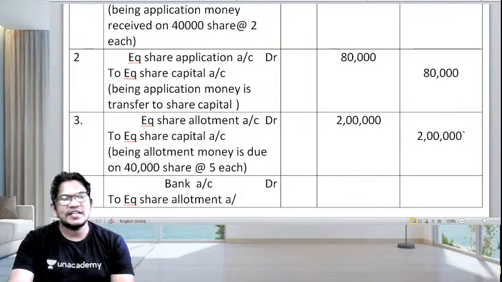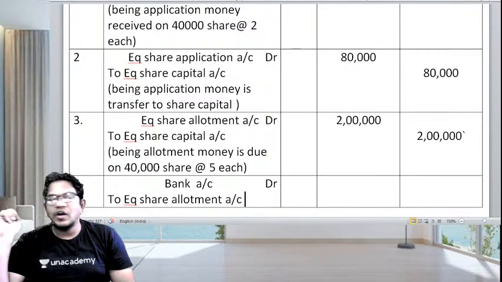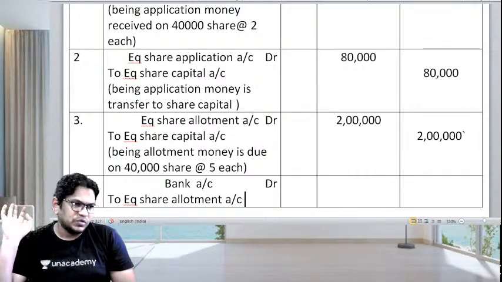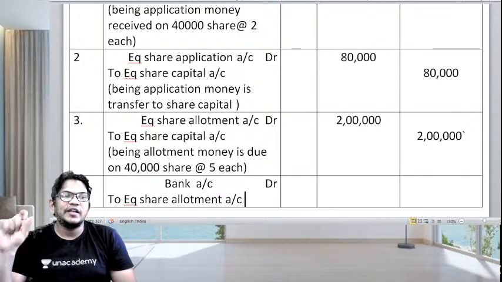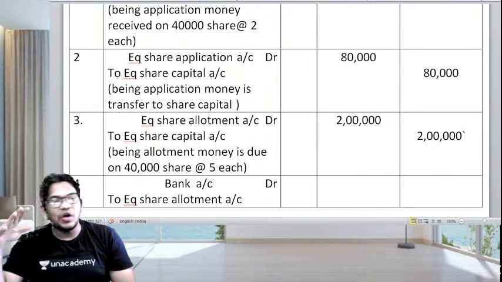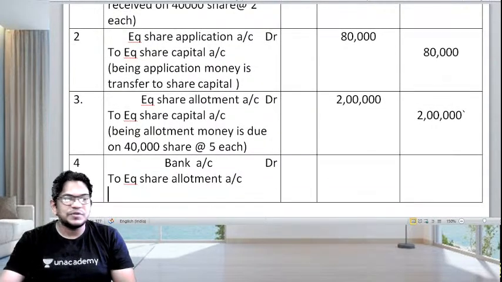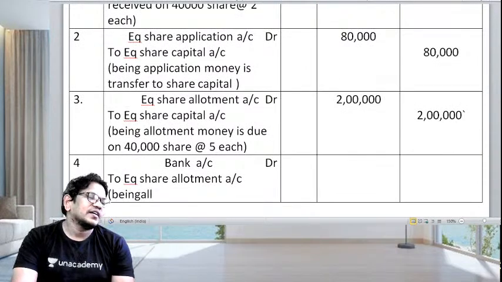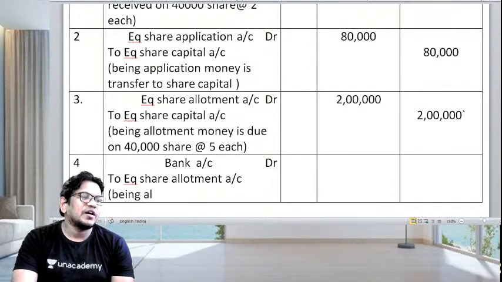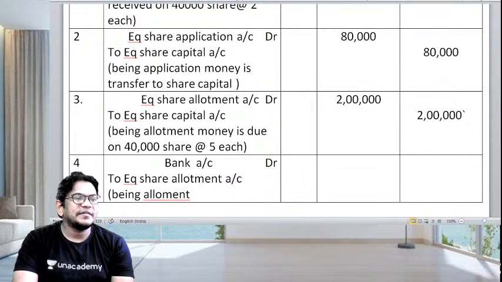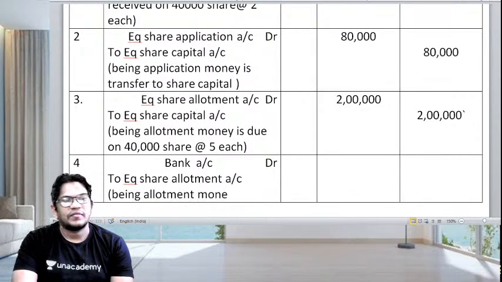Guys, look at that. There is a simple pattern. Whenever we open an account, we have to close it. The amount should be transferred either to the capital account or bank account. That is how the system is going to work here. So being, what? Allotment money is received,